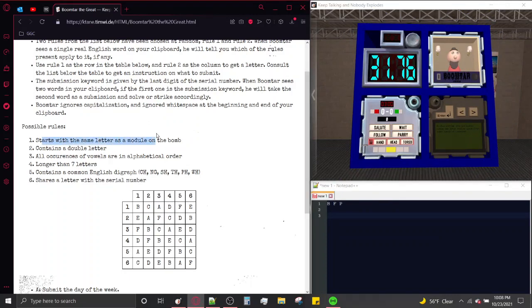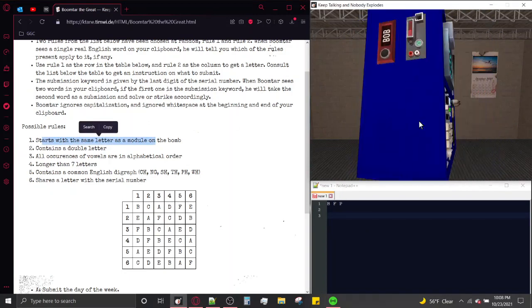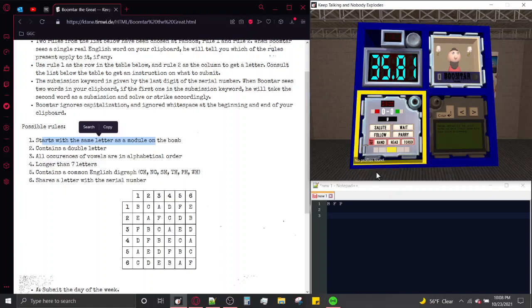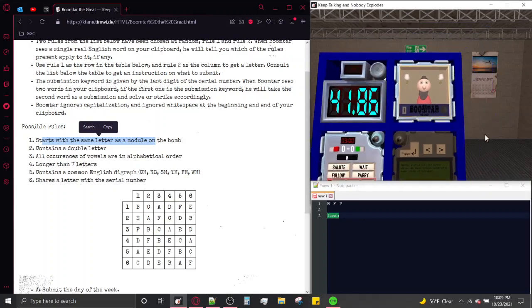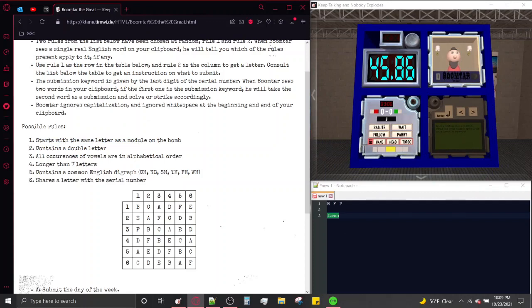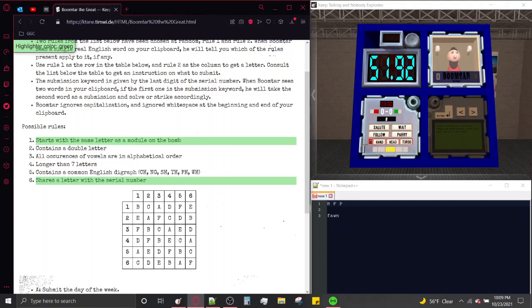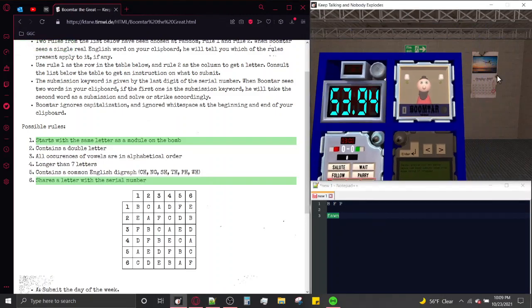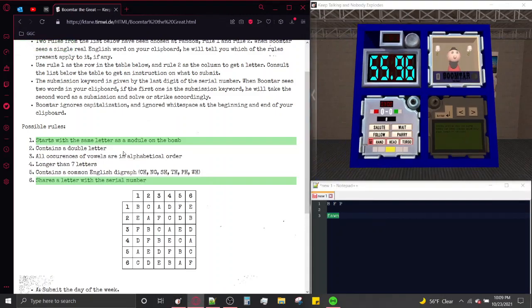Starts with the same letter as the module on the bottom. This module is fencing, so let's go for a word that starts with F, "fawn". Rule 1 applies. Interesting. Unfortunately, that does share a letter with the serial number, so we still have an obfuscation between those two. I forgot if you said Rule 1 or 2, let me check. Rule 1 applies. So we're looking for Rule 1.